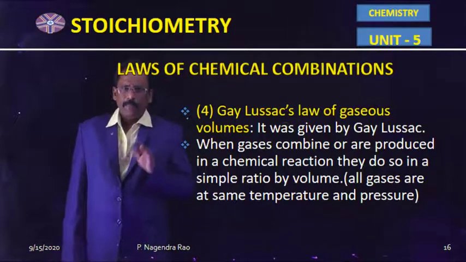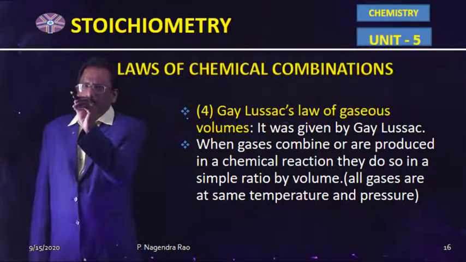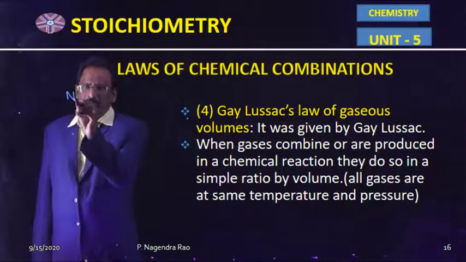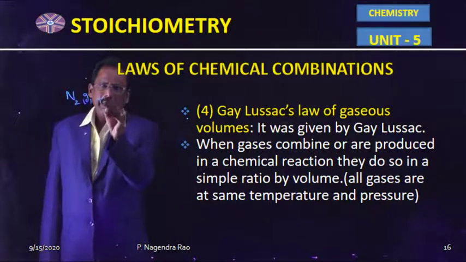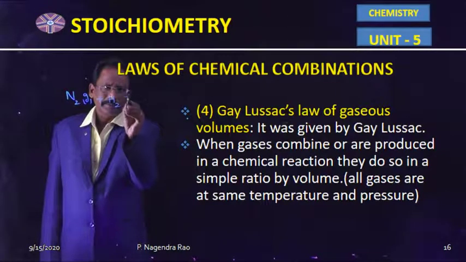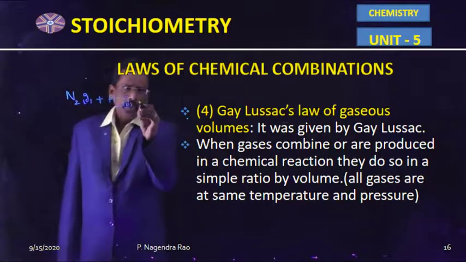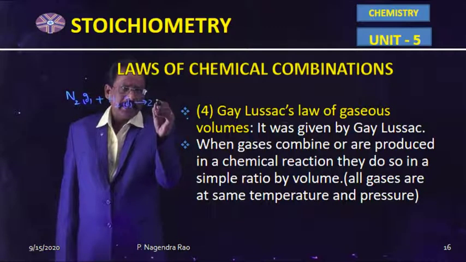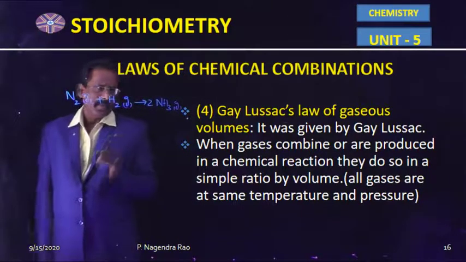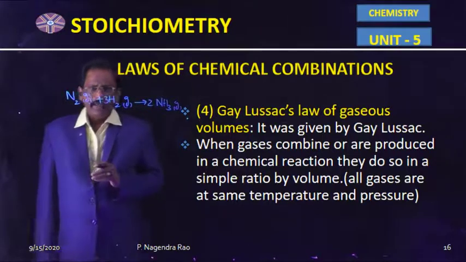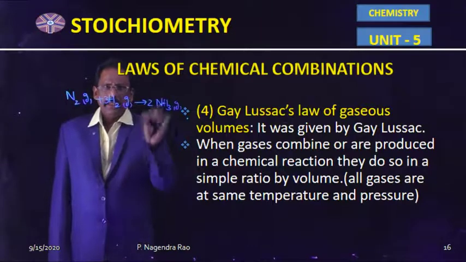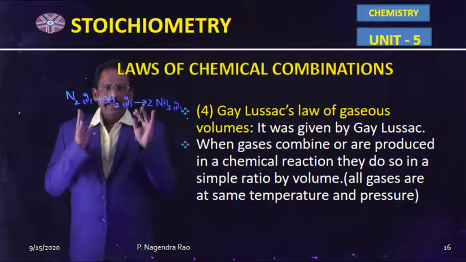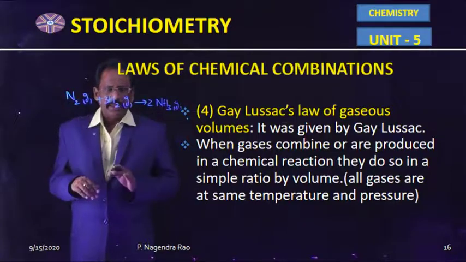For example, according to Gay-Lussac, when nitrogen gas combines with hydrogen gas, 2 moles of ammonia gas will be produced. In this reaction, the reactant side and product side contain only gases. In any chemical reaction, all the gases are measured at STP conditions.